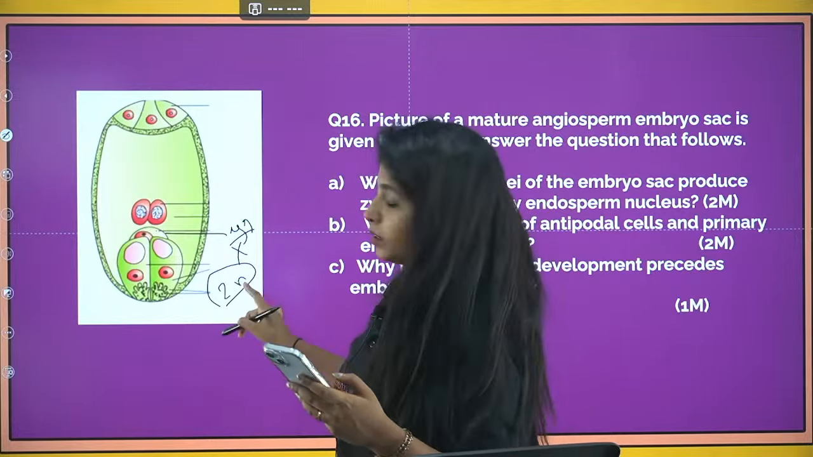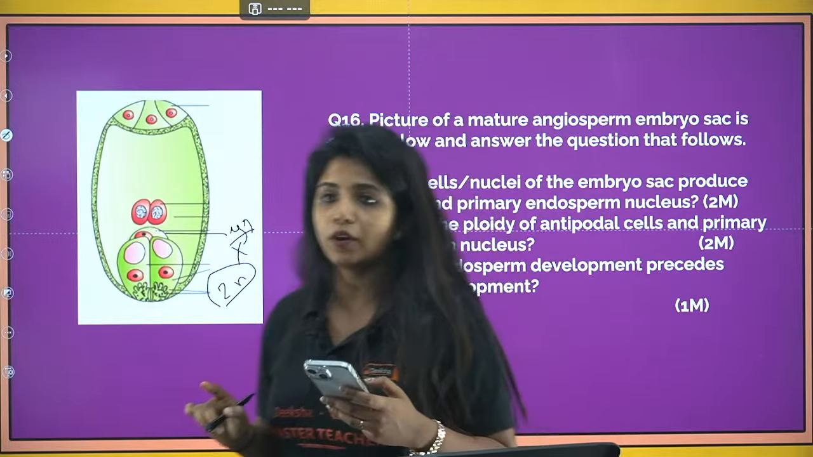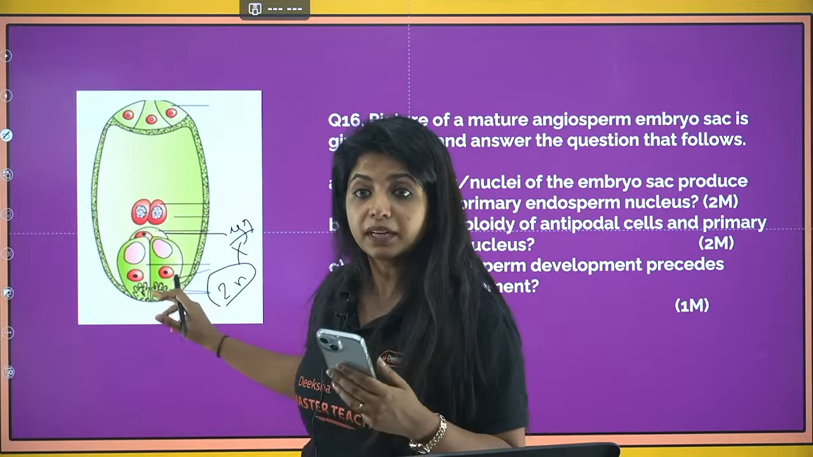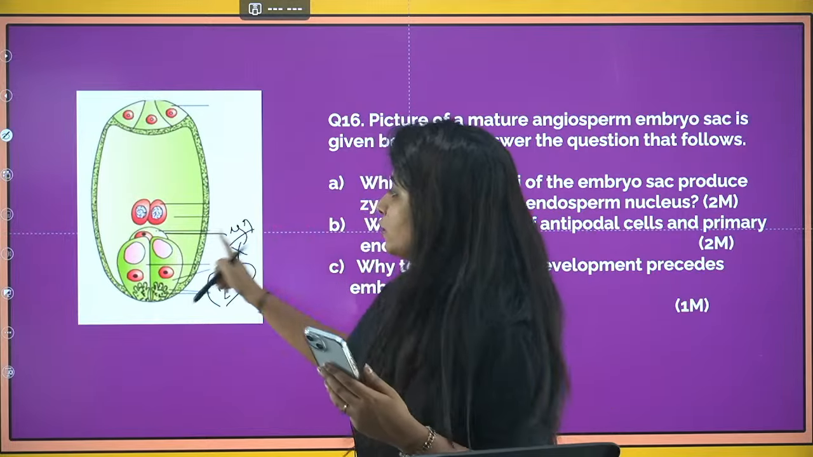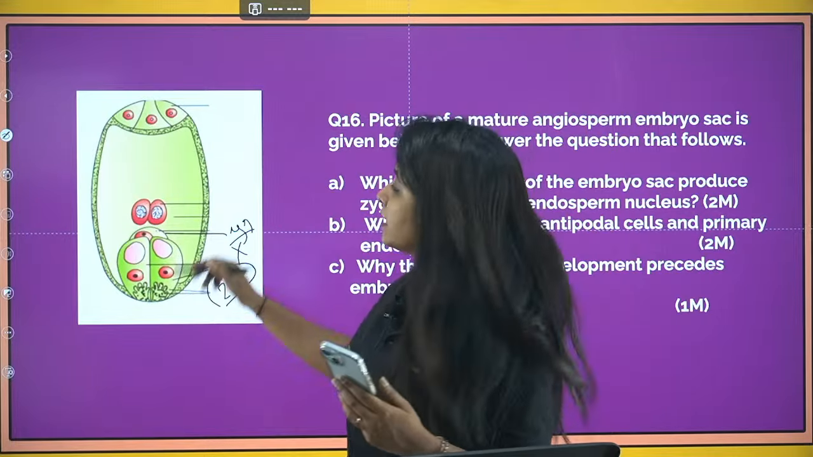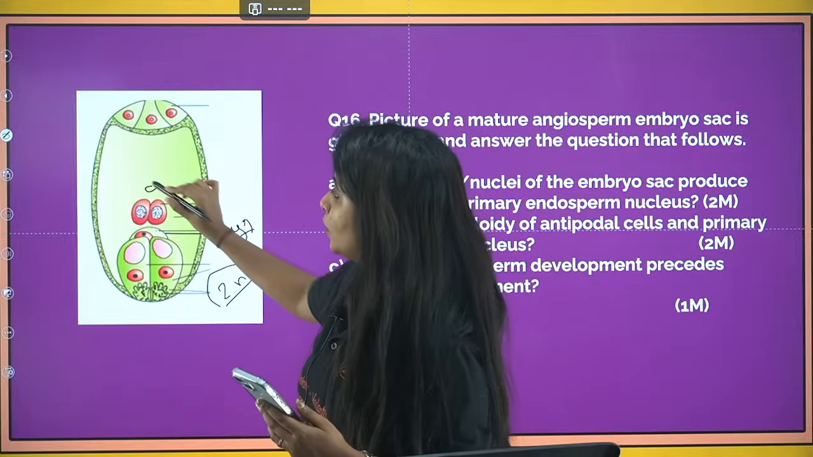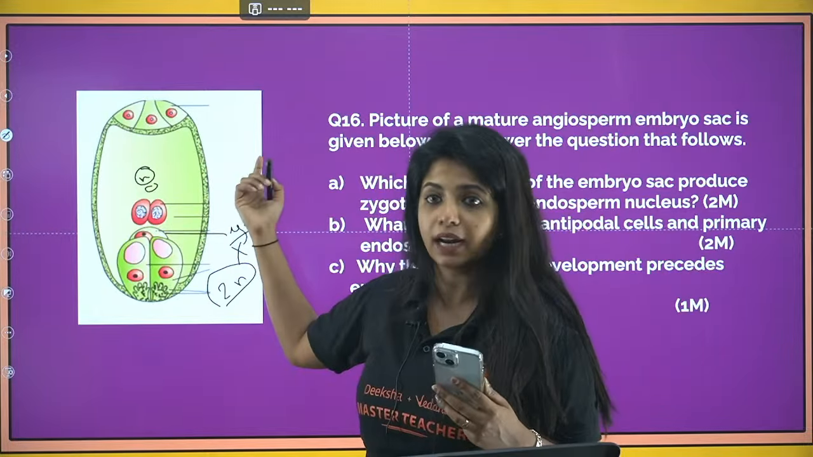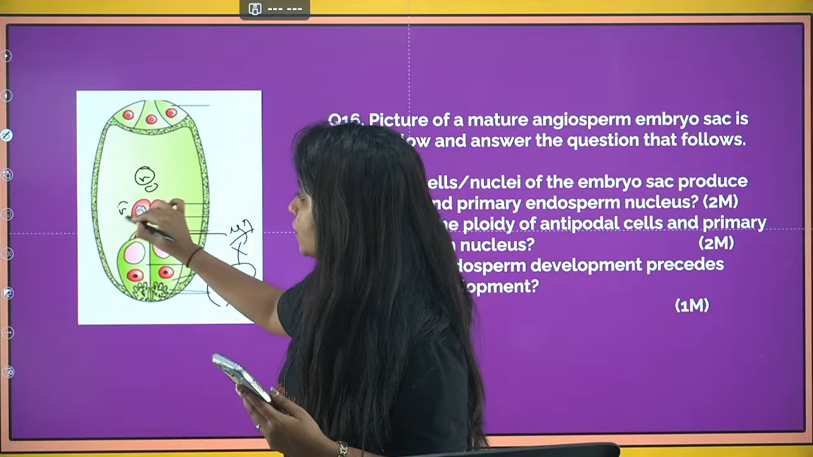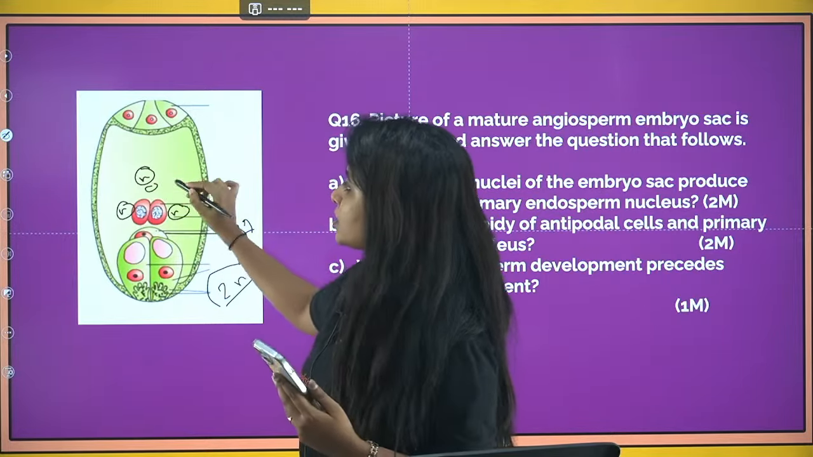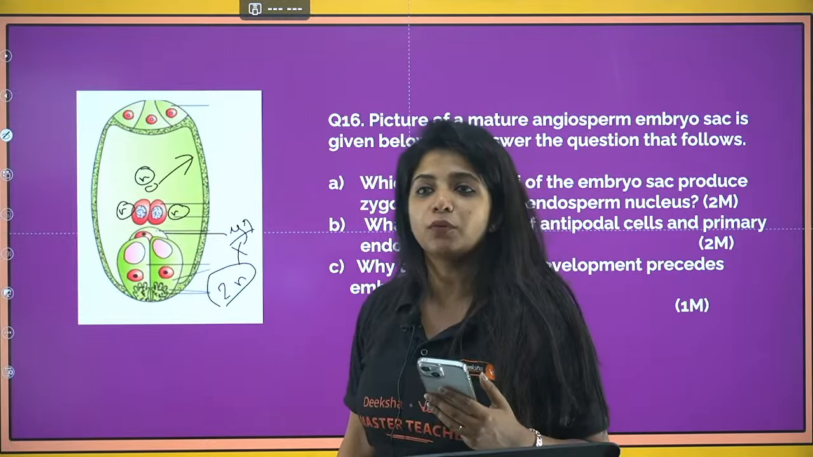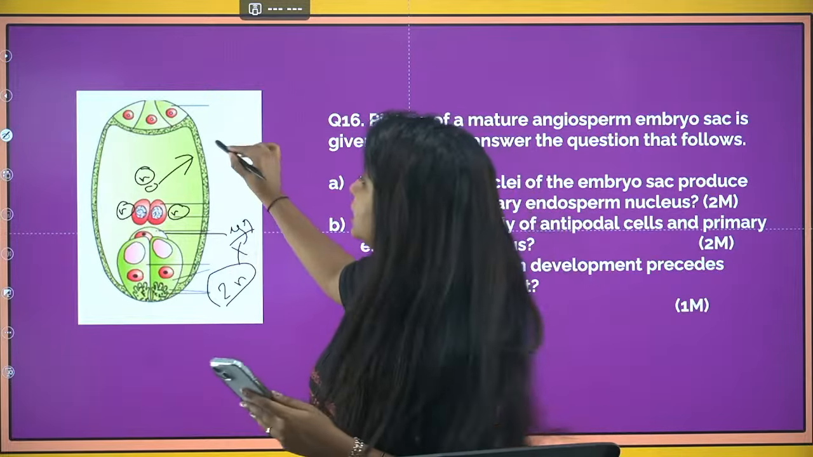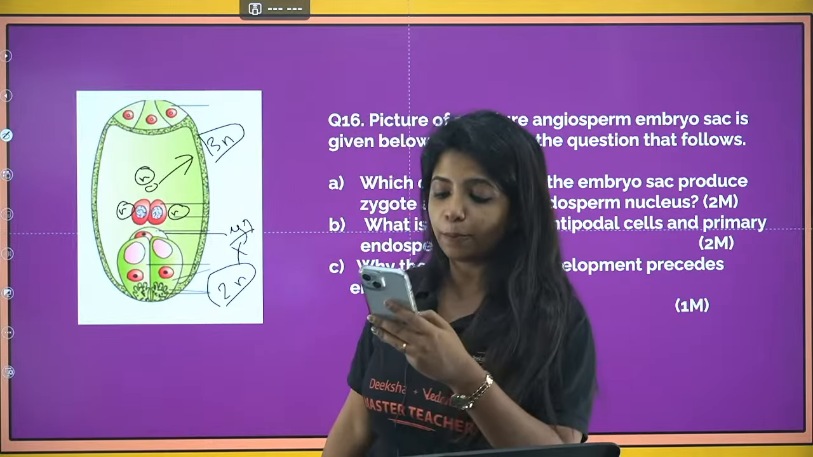Diploid in nature. Now you are asked about the primary endosperm nucleus. Where is it formed? When the male gametes come, there are two of them. One fuses with the egg, the female gamete, and the other one fuses with the two polar nuclei. The male gamete is haploid, and the two polar nuclei are each haploid. The three nuclei come together. This is known as triple fusion. And at the end you get the primary endosperm nucleus. What is its ploidy? It is triploid in nature.